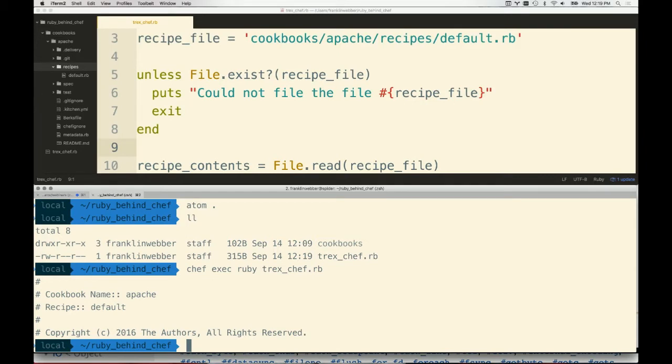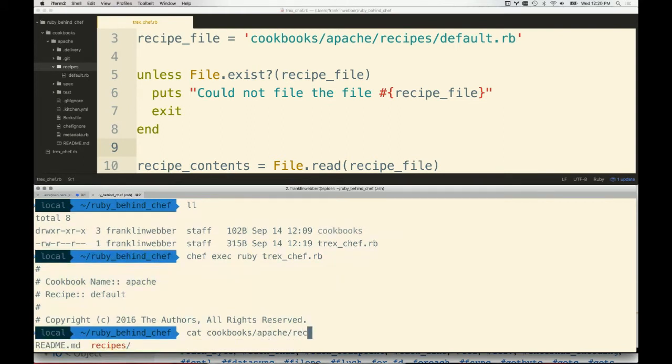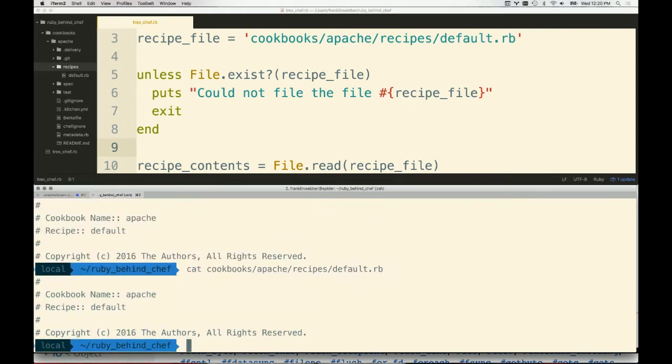It displays the contents of the recipe file, and it looks like it's displaying it correctly, right? The contents of my recipe file, if I look at cat cookbooks/apache/recipes/default.rb, it is. It's just a comment block at the top. So we've done the first goal. We've read a recipe file.